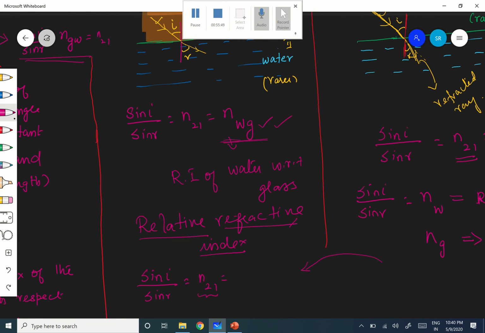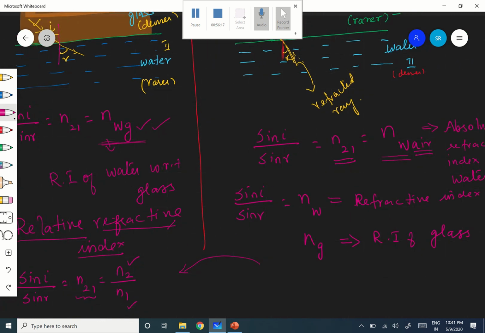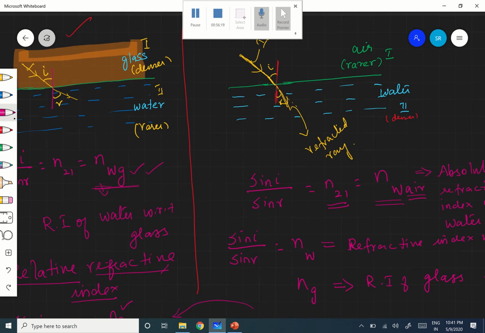I am expressing sin I by sin r with the relative refractive index, but I want to write it with the absolute refractive index. How to write? That is nothing but n2 by n1. That is, the absolute refractive index of the second medium divided by the absolute refractive index of the first medium. Are you following? That is why I have given you this. Now you know what is absolute refractive index. The absolute refractive index of a medium is what you get when the first medium is the air medium.